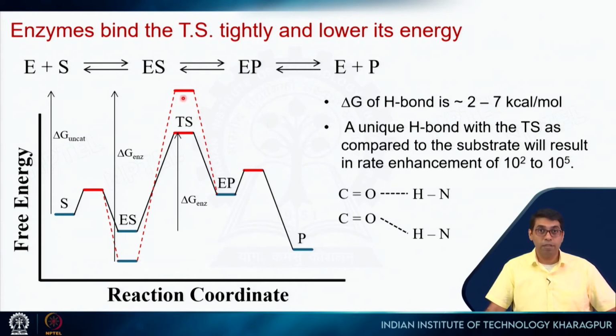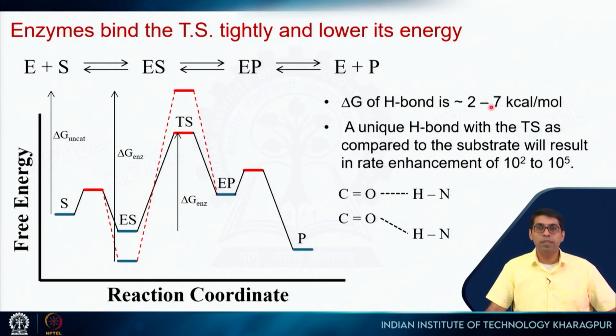So, if we have an extra hydrogen bond here, then this is stabilized by 2 to 7 kcals per mole more with respect to this, right? So, that extra stability, if we put it in that equation, it will result in a 100 to 100,000 times faster reaction, right?